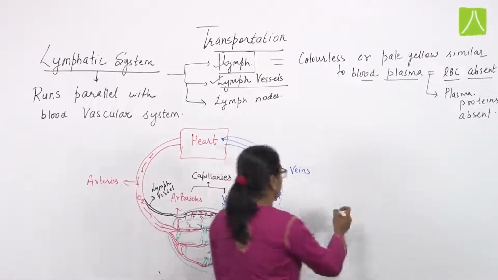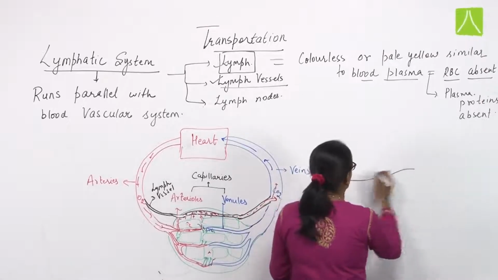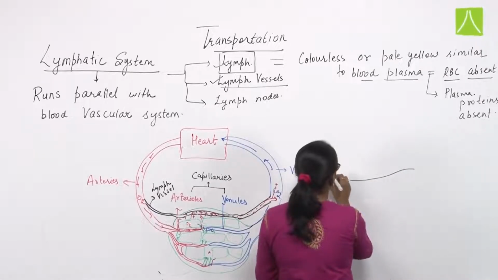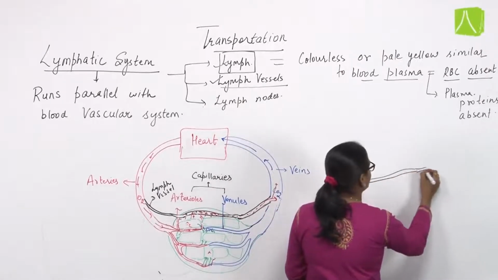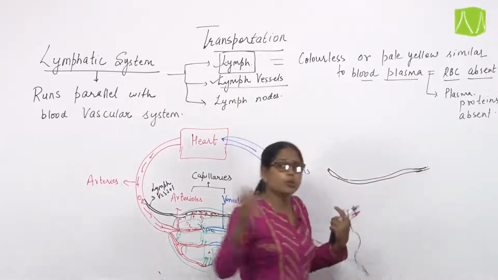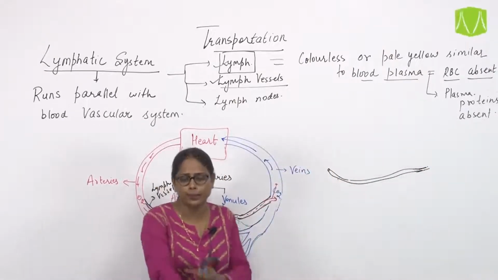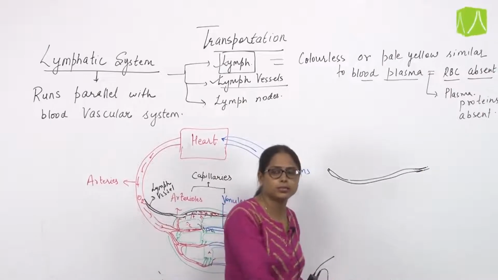So when these lymph vessels originate at the tissue level, there are so many tissues, so many organs in a particular area, so many muscle cells.